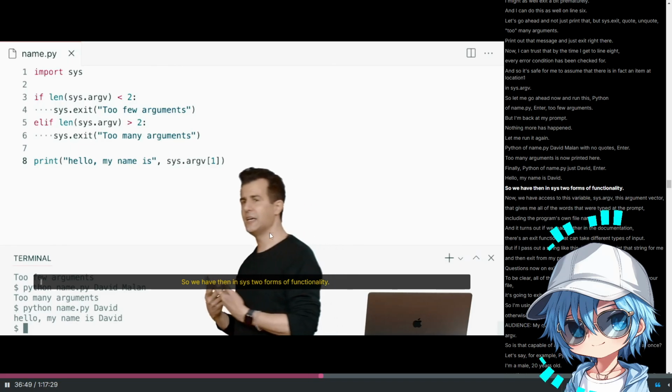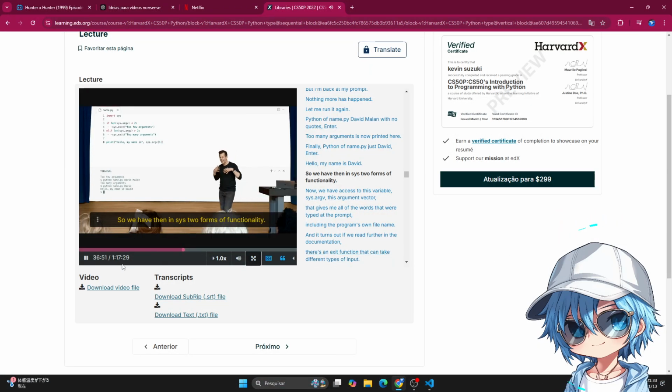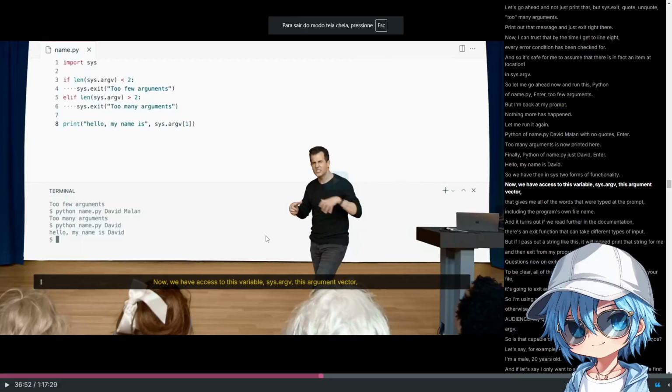So we have then in sys 2 forms of functionality now. We have access. Wait a second. If the length is too many, going to be too many arguments. And when the grade is 2 letters, I think. If it is less than 2 letters, the system gonna show the message too few arguments.